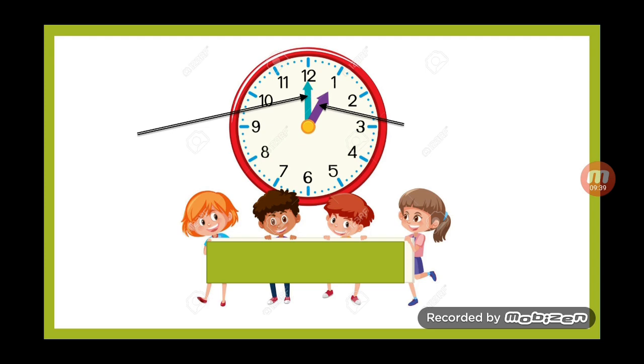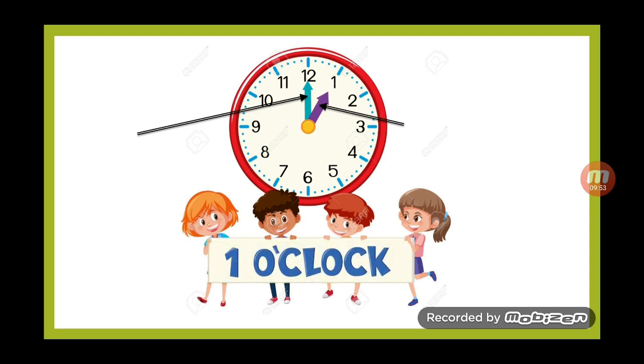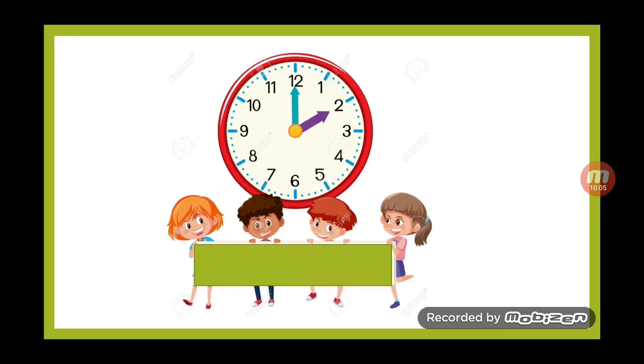Because the short hand points to number 1, it is 1. And because the long hand points to number 12, we say o'clock. So the time is 1 o'clock. Very nice.